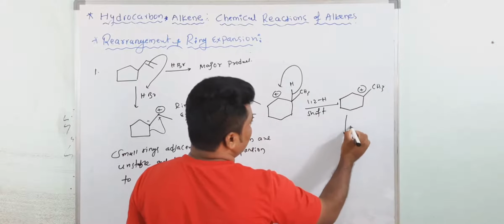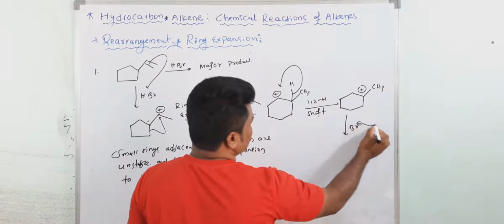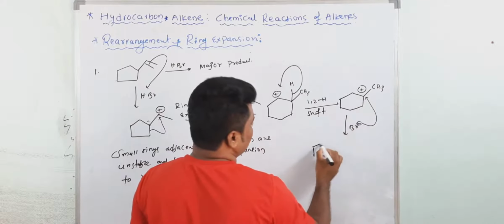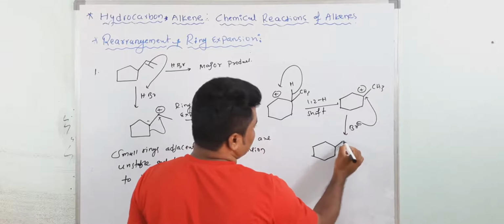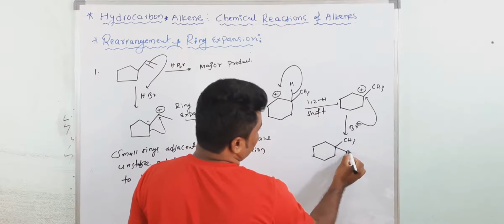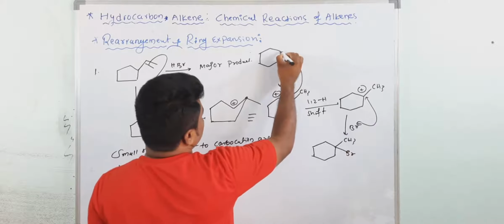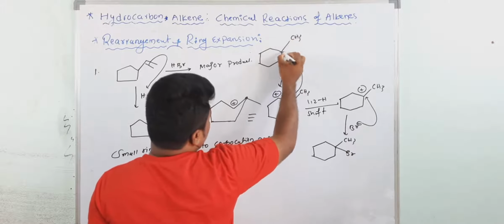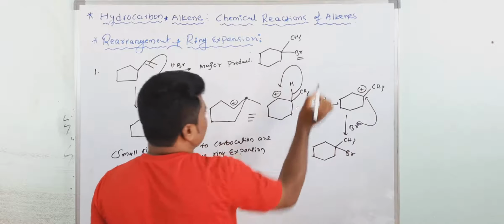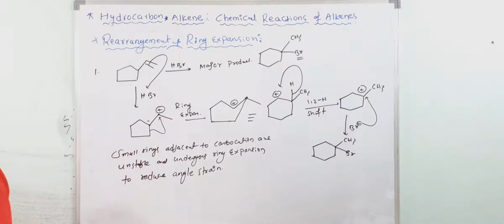Then finally, Br minus attacks at this point. Now your compound is like this. This is your major product. So what is the major product here? This is your major product. Understood? Yes, write it down.